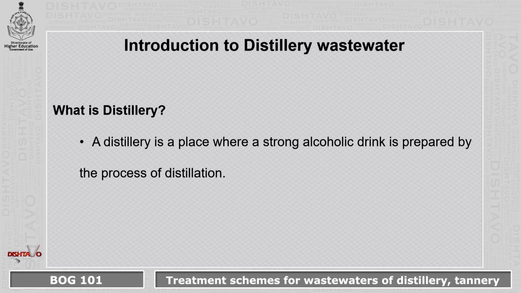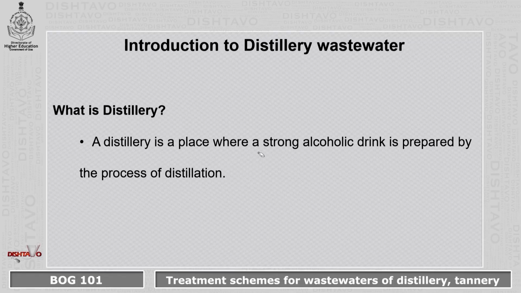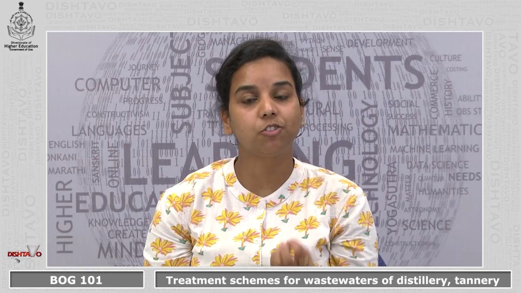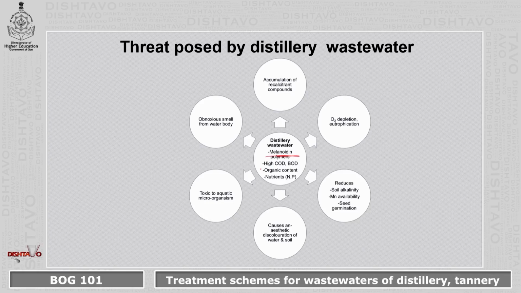Coming to the distillery wastewater. Before going into what exactly is a distillery wastewater, we must know what exactly is a distillery. Distillery is a place where strong alcoholic drinks are prepared by the process of distillation. As a result of the distillation, a huge amount of wastewater is generated which has characteristic features of high melanoidin polymers, high COD/BOD, high organic content and high nutrient content. So as we can see, it has such a high amount of all these components.